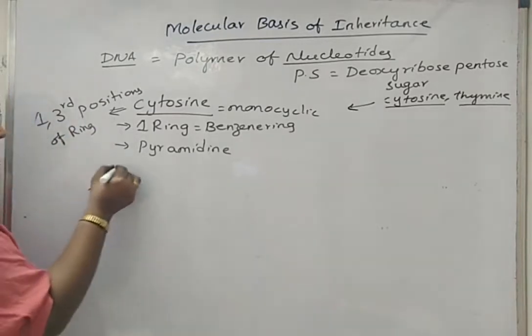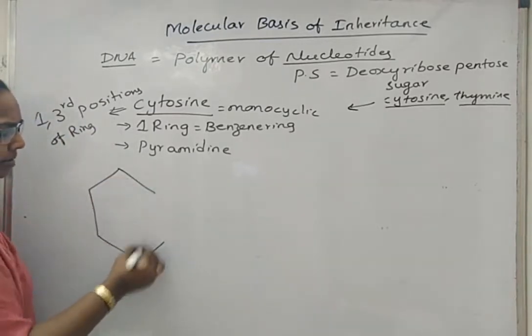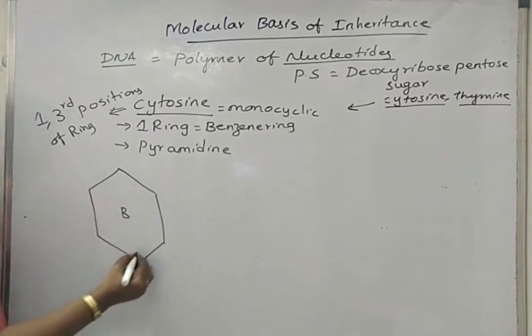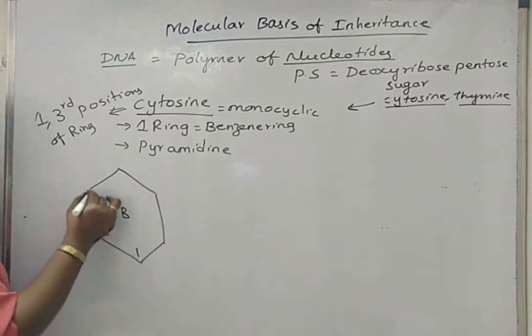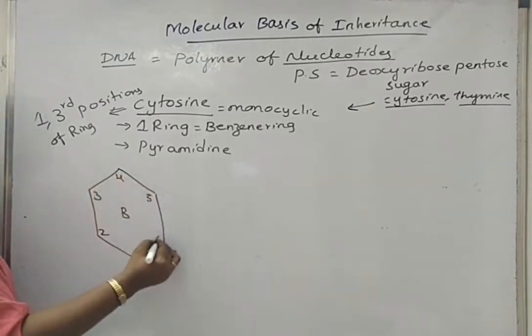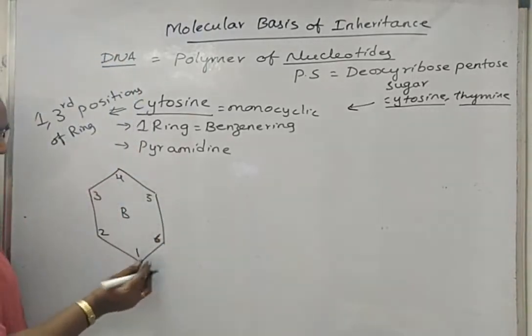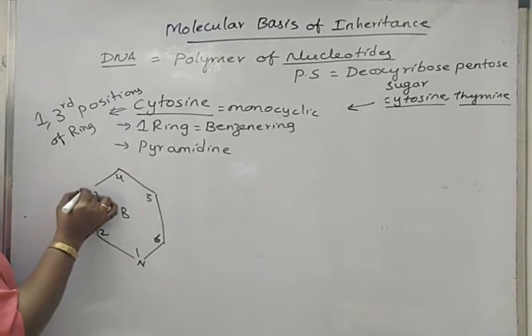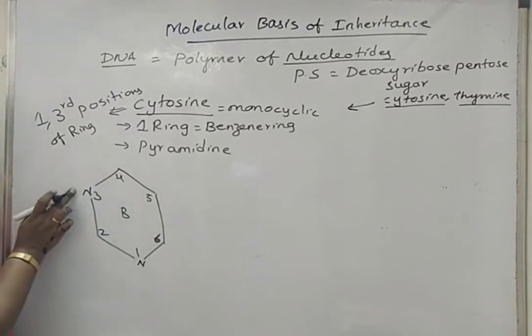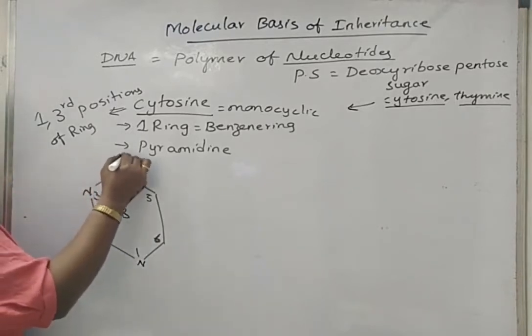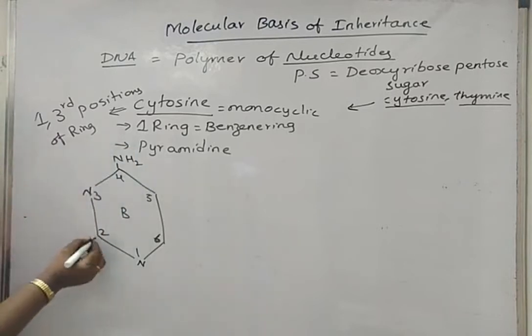If we go for the structure of cytosine, only one ring, that is a benzene ring. If you give the numbering 1, 2, 3, 4, 5 and 6. Now, here we should represent the nitrogen atoms at 1st and 3rd positions. At 4th carbon position there is an amino group. At 2nd carbon position there is a ketone group.